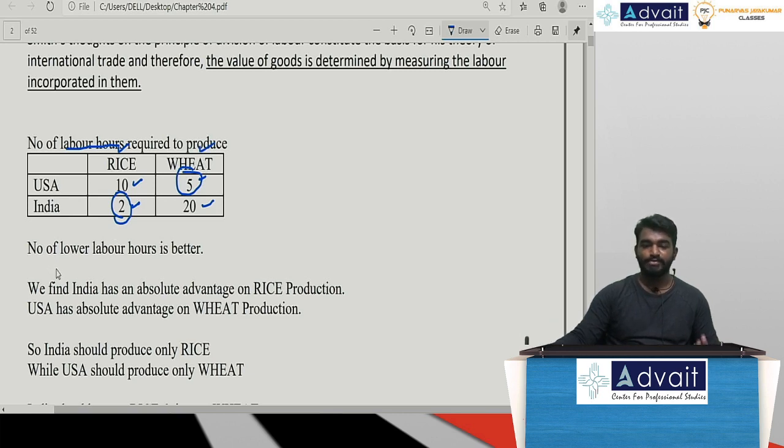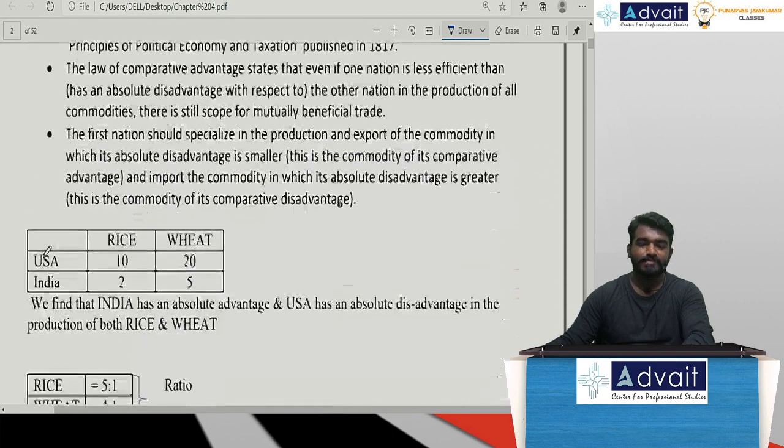So India will produce more rice and export rice, and they will import wheat from USA. USA is going to produce more and more wheat, and they are going to export wheat and import rice. Now, this was your absolute advantage theory.